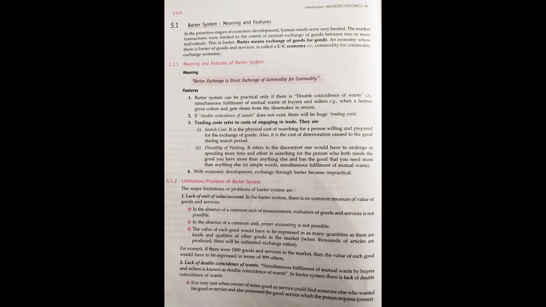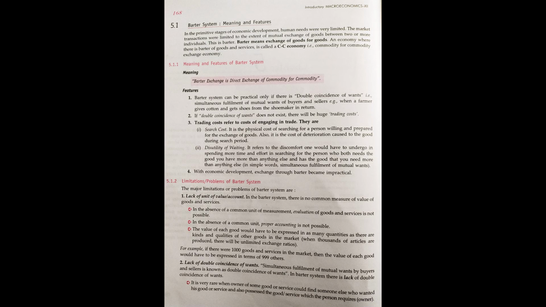One more example: suppose I want 1 kg of rice, and for that I am ready to give 1 liter of cooking oil. I need to find that person who really requires the cooking oil which I'm ready to give, and that person should also have the thing which I require, that is 1 kg of rice. Understood?